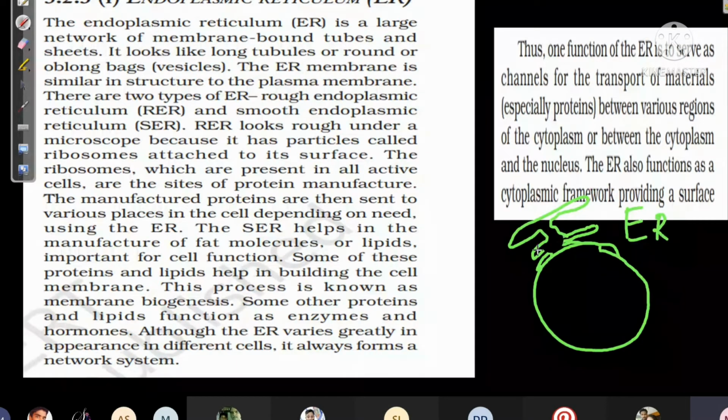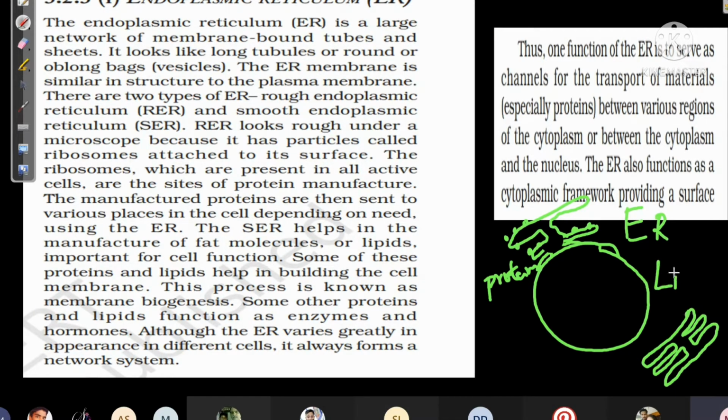If the endoplasmic reticulum has ribosomes present on it, then it is called rough endoplasmic reticulum, and they make proteins. But some endoplasmic reticulum are found free in the cytoplasm like this. Free means without ribosomes. They can make lipids for the cell. Lipids means fat. They also can detoxify, which means whatever toxins, the poisons in our food, they can remove them.